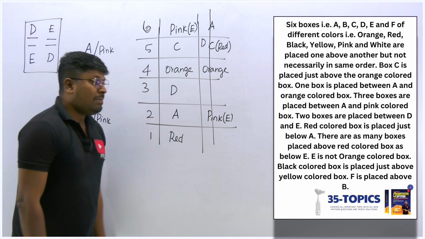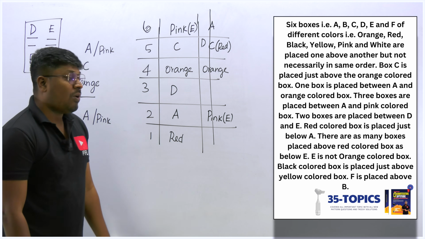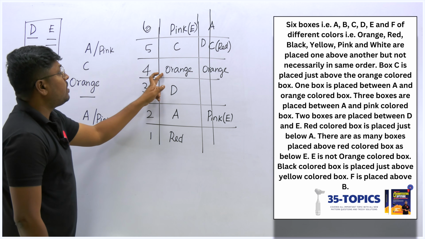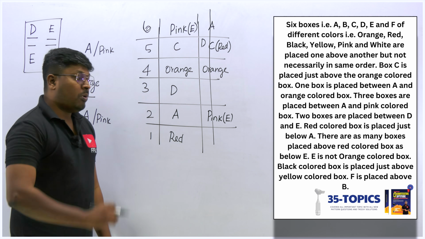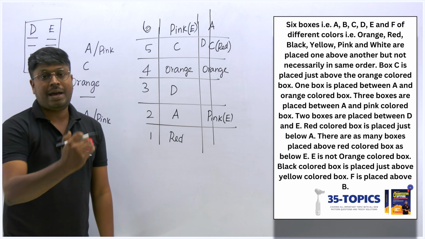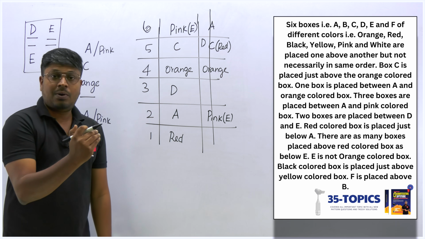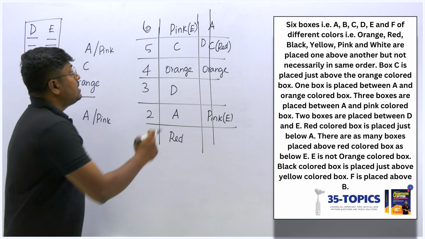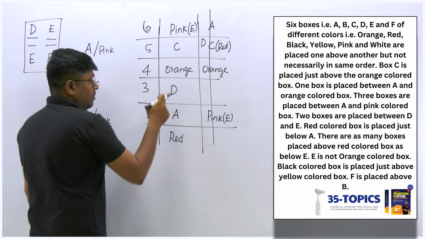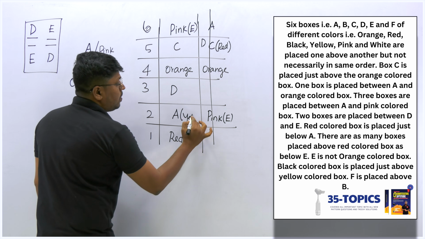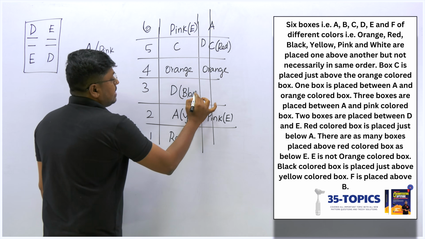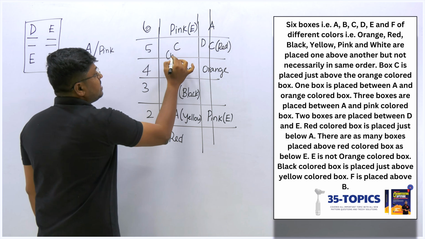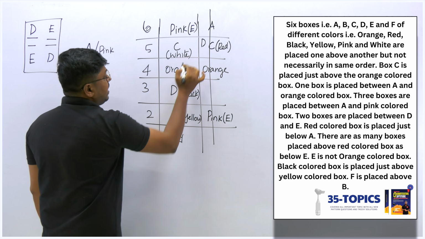Right? So what are the remaining points? E is not orange color. Yes, E is not orange color. E is a pink color here. So next point, black color box is placed just above yellow color. So above yellow color, it should be a black color box. So yellow, the only chance is that I should fix yellow here, and above yellow, this should be black. And still one more color is remaining, which is white. So this must be white.